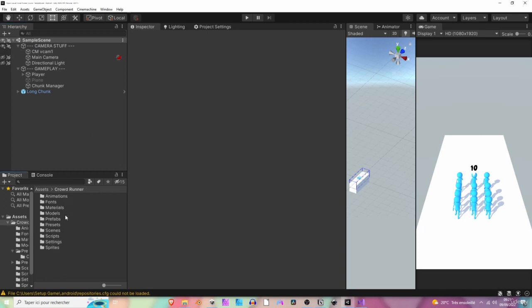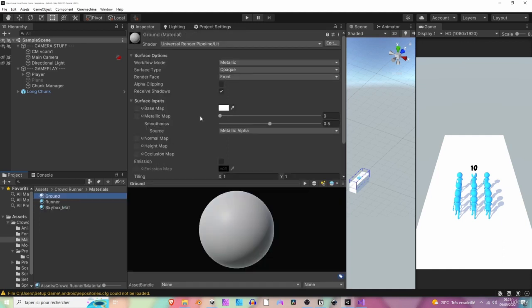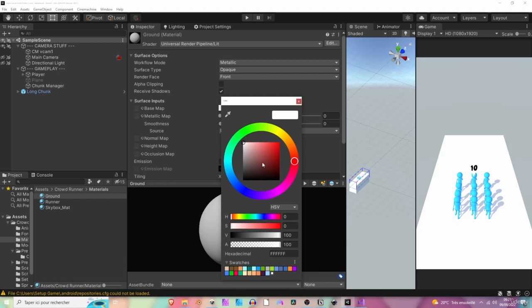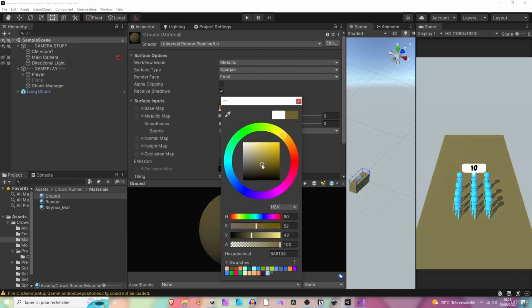So let's change the color of the ground a bit. Open the materials folder, ground material, diminish the smoothness of the material, and maybe change the color to something opposite to blue to have a better contrast. Maybe a bit dark to better see the players. Maybe some brownish color.